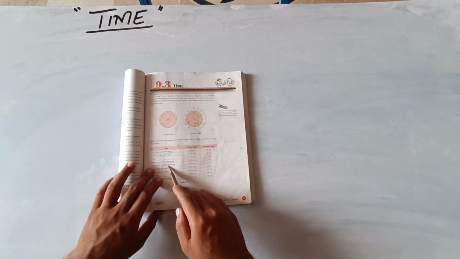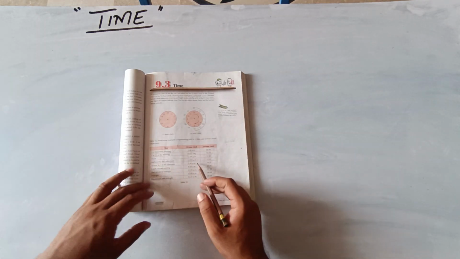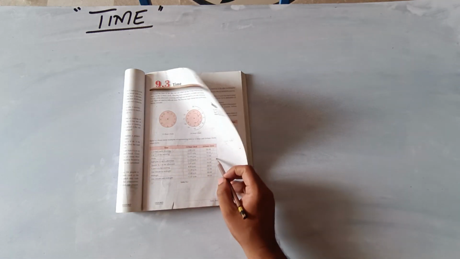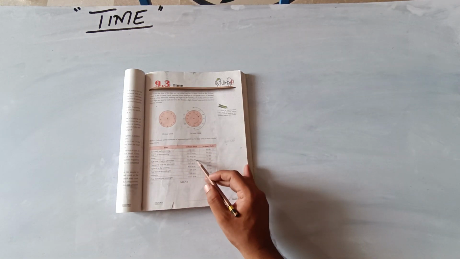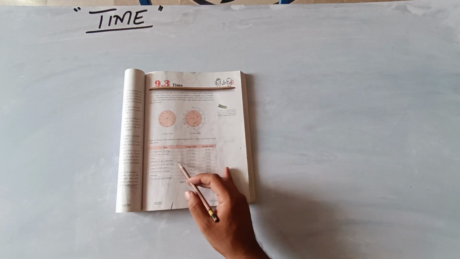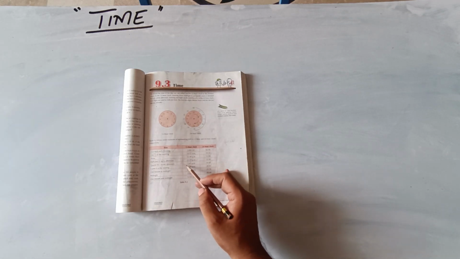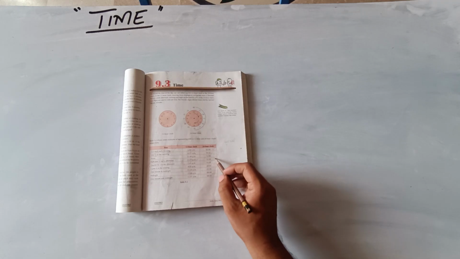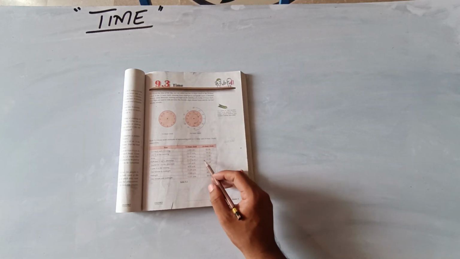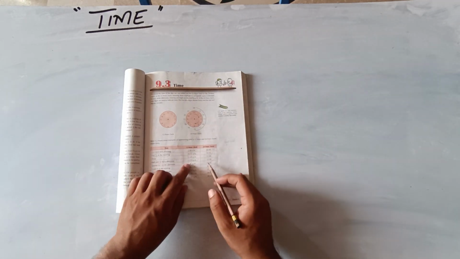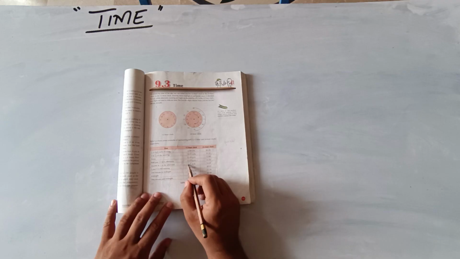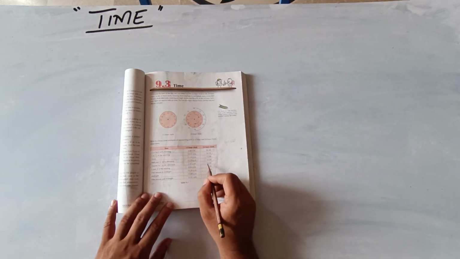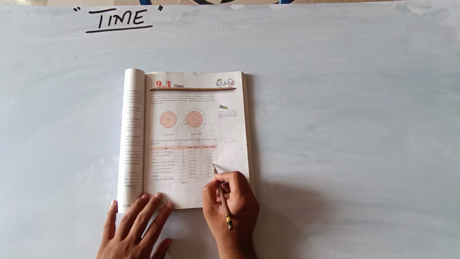Then 2:45 afternoon. After 12 o'clock, when the clock starts again with 01, 02, in the 24-hour clock format we add 12 to it. So 2:45 p.m. is actually 14:45 in the 24-hour clock format.